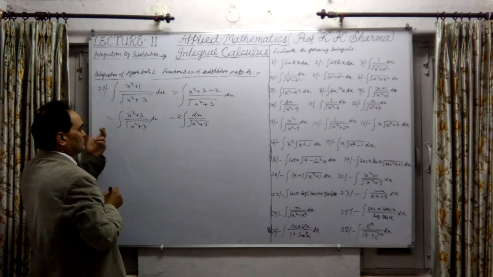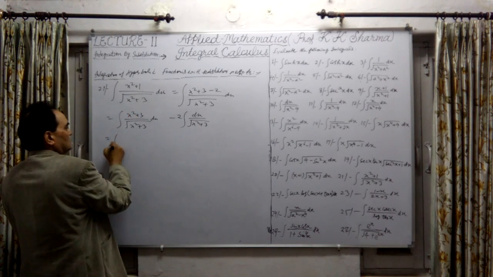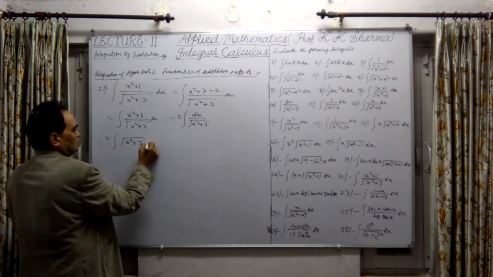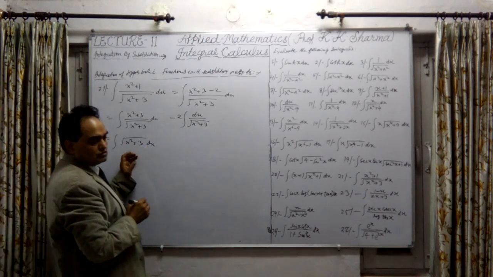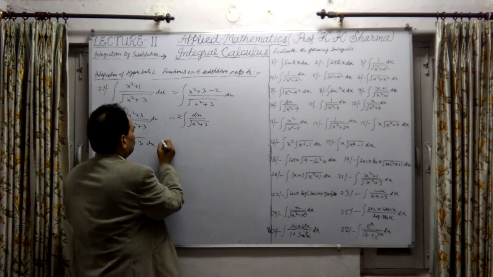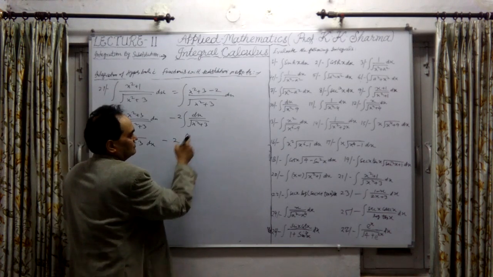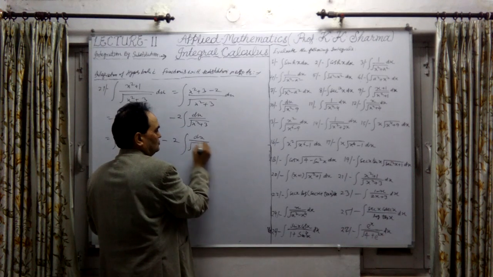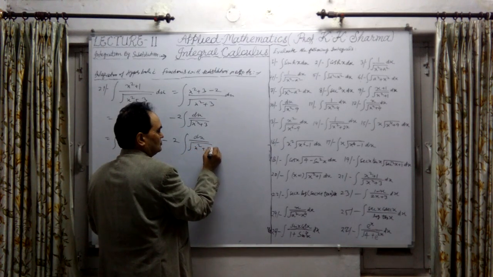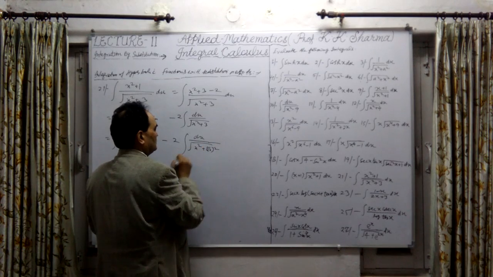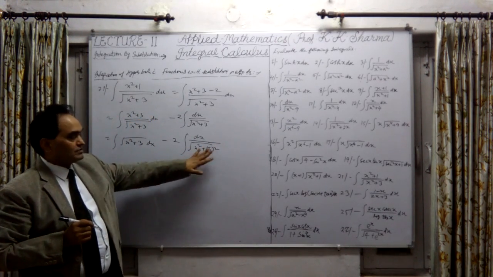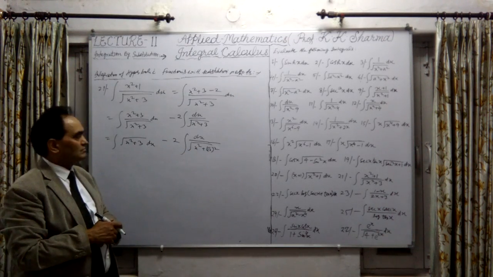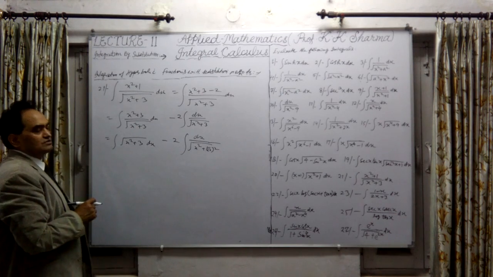This is the same thing here: in the numerator we will get under root x square plus 3 into dx. There are two types of integrals included here. This one is dx upon under root x square plus under root 3 whole square, which is of the type x square plus a square. That means sinh inverse of x upon under root 3, and this we have just done.